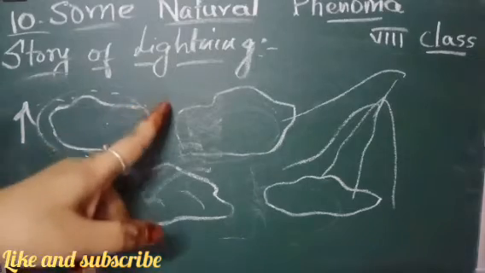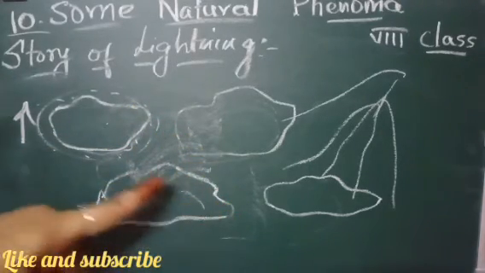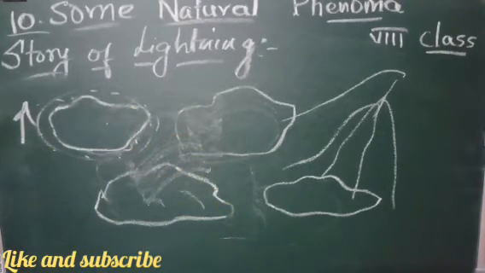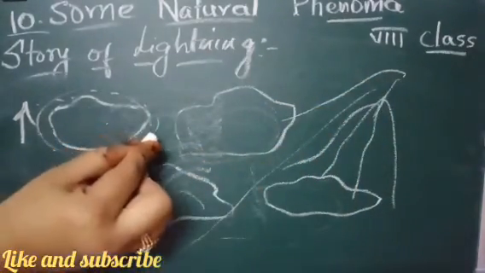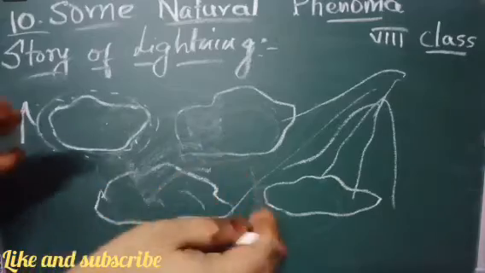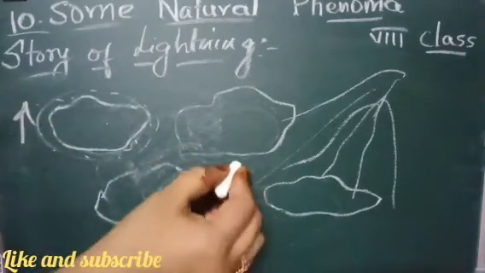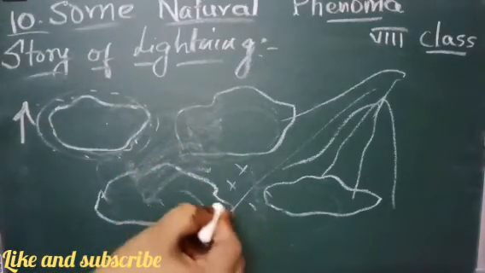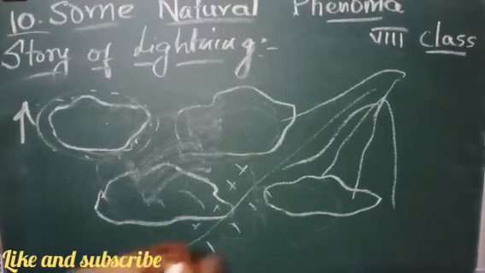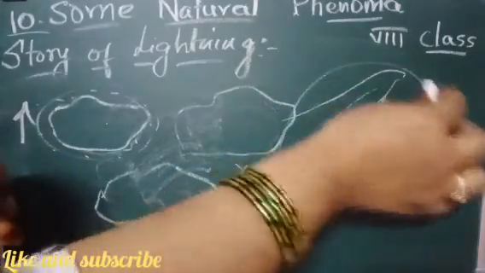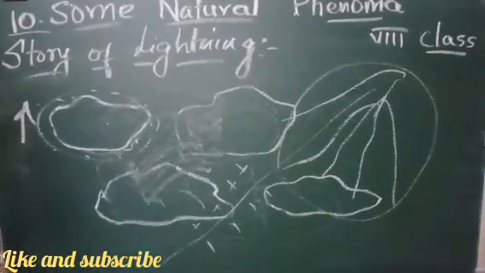Hence, discharge takes place between the negative and positive charges, which produces a streak of light. Now, what will happen? The air is unable to control the clouds, so the discharge will take place between the negative and positive charges. A streak of light will form, and that will be visible to us as lightning.